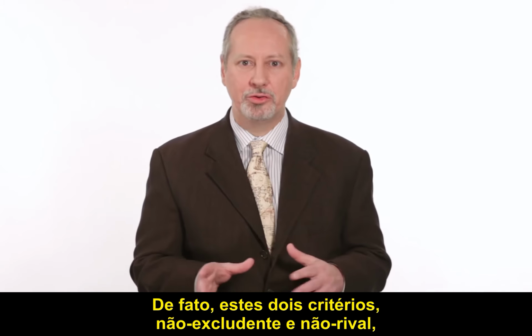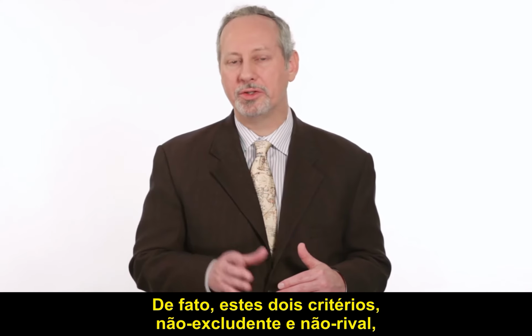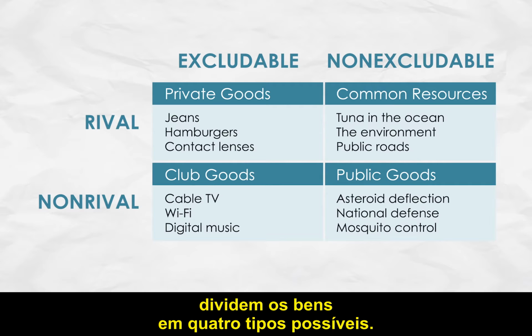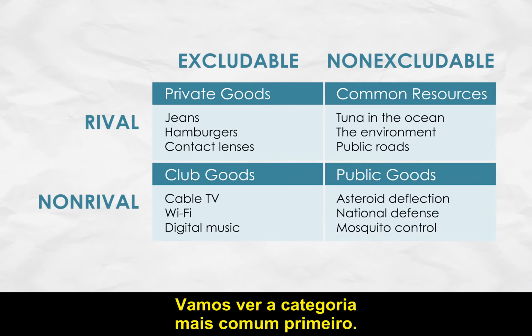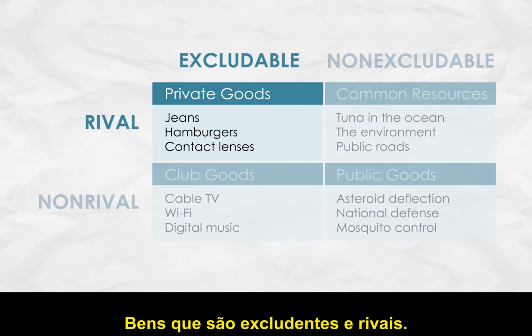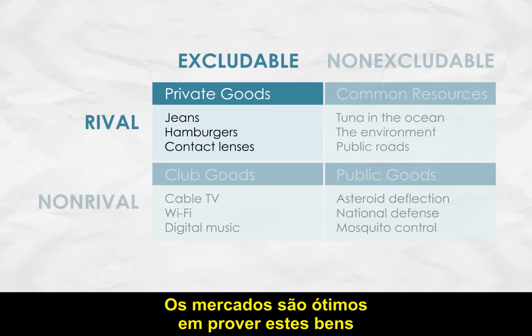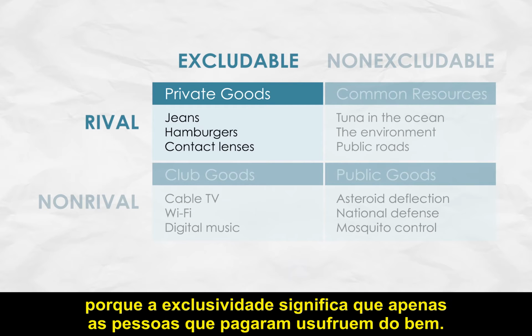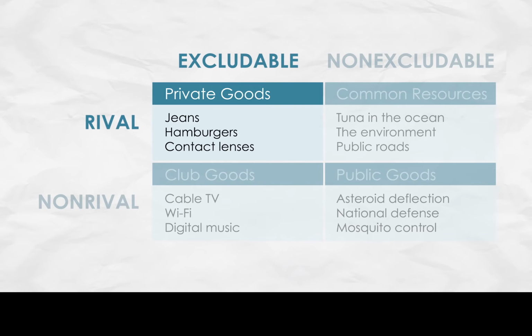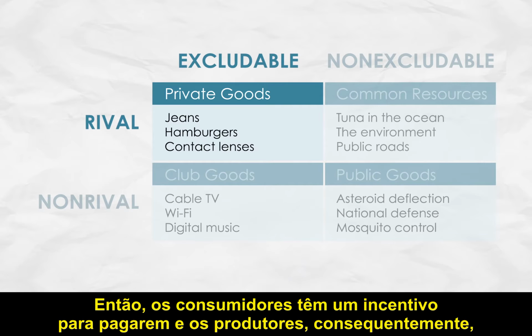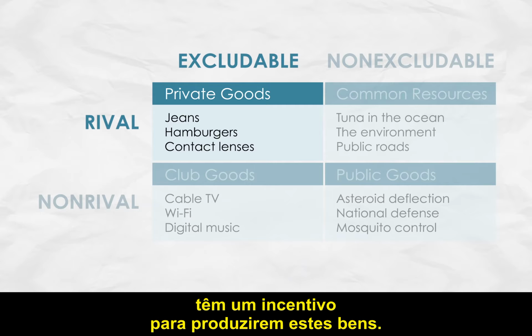In fact, these two categories, non-excludable and non-rival, divide goods into four possible types. Let's look at the most familiar category first, goods that are excludable and rival. These are the private goods: jeans, hamburgers, contact lenses, and so forth. Markets are great at providing these goods because excludability means that only people who pay get the good. So consumers have an incentive to pay, and producers, therefore, have an incentive to produce these goods.